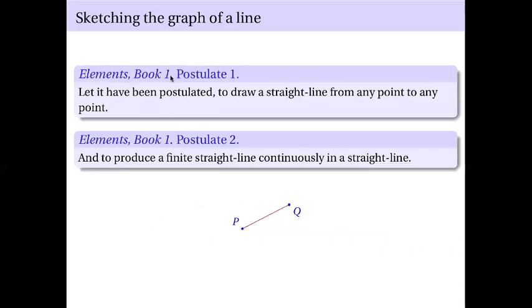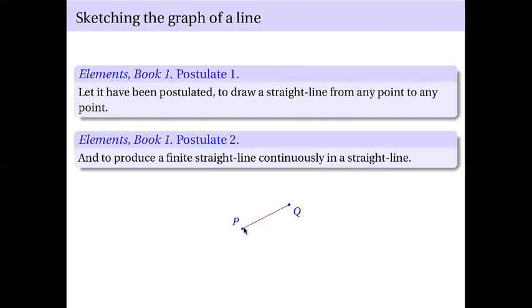So, for example, according to the first postulate of Book 1 of the Elements, let it have been postulated to draw a straight line from any point to any point. So you are given the point P and the point Q, and you can draw this line here. And postulate 2 tells us to produce a finite straight line continuously in a straight line.